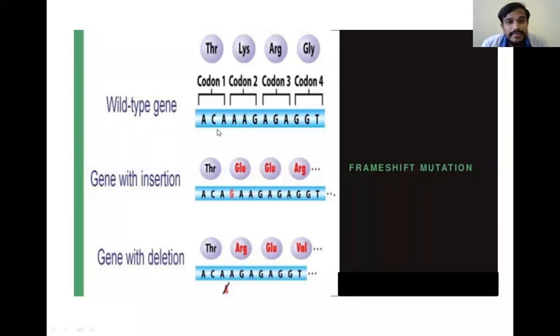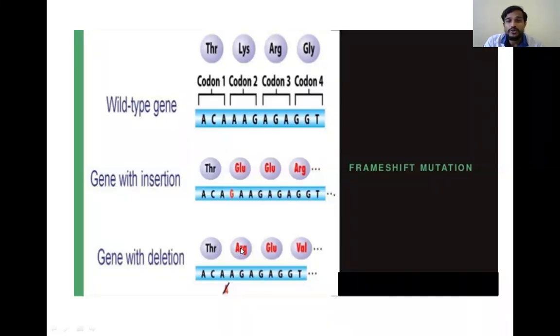So finally the polypeptide chain formed will be defective. Here you can see ACA, AAG are the codons, individual codons. If suppose a G is introduced in between, then instead of AAG, AGA is formed. Actually AAG codes for lysine, but AGA codes for glutamate. So the newly formed, defective polypeptide chain contains glutamate in place of lysine.